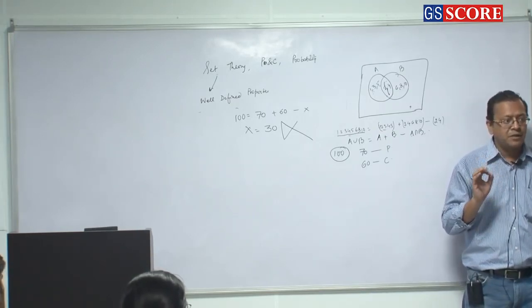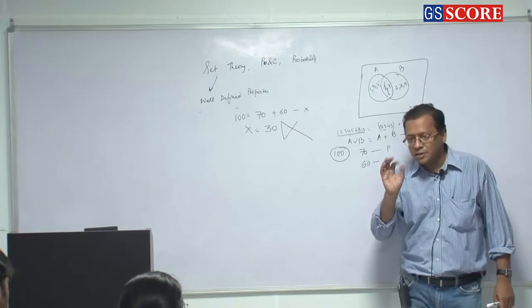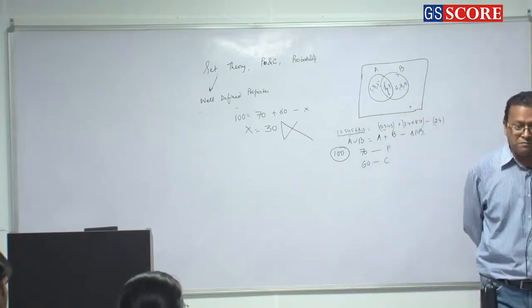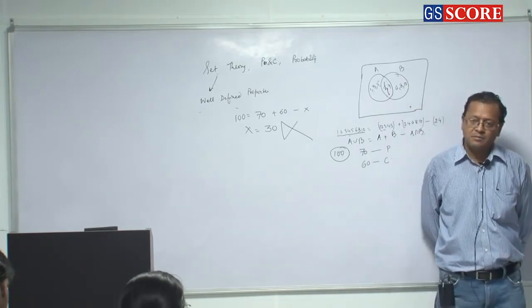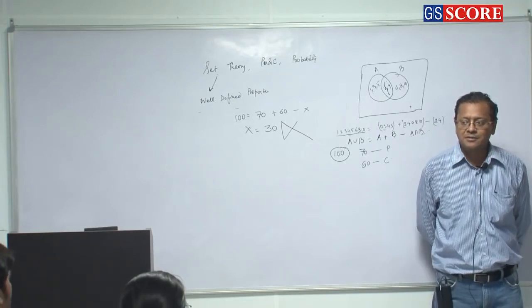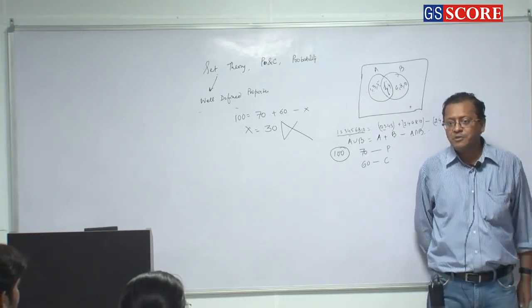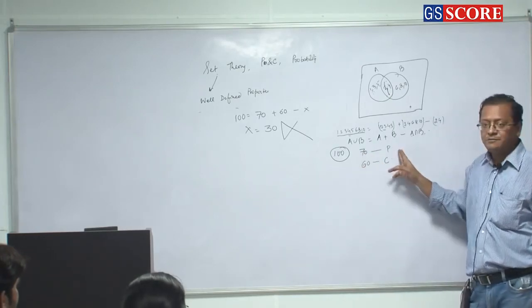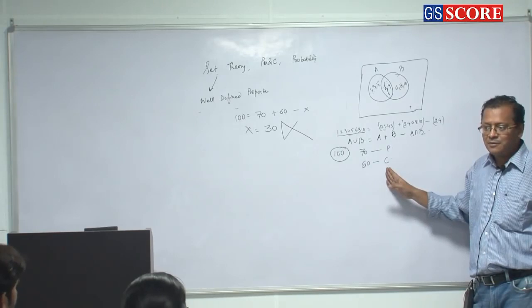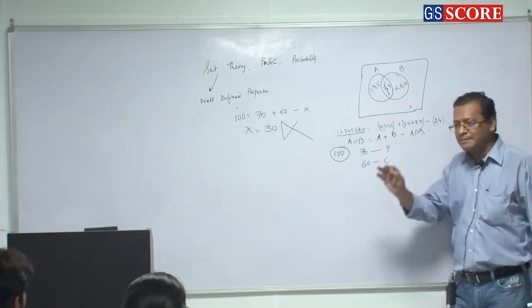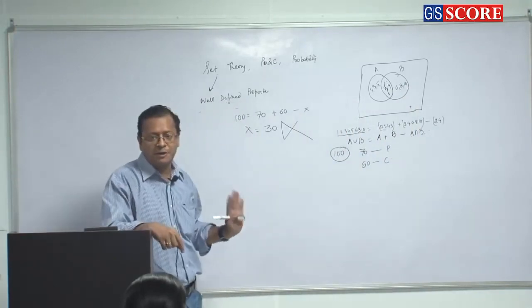30 is the minimum value. So, minimum number of students passing in both the subjects is 30. So, if minimum number of students passing in both the subjects is 30, what is the maximum number of students who pass in both the subjects? 60. Very simple, because 70 pass in physics, that will contain those 60 as well who pass in both the subjects. So, maximum value is 60, minimum value is 30, answer is cannot be determined.